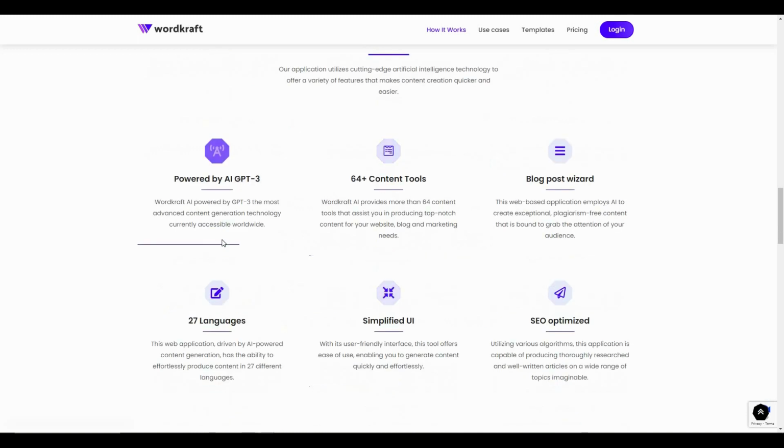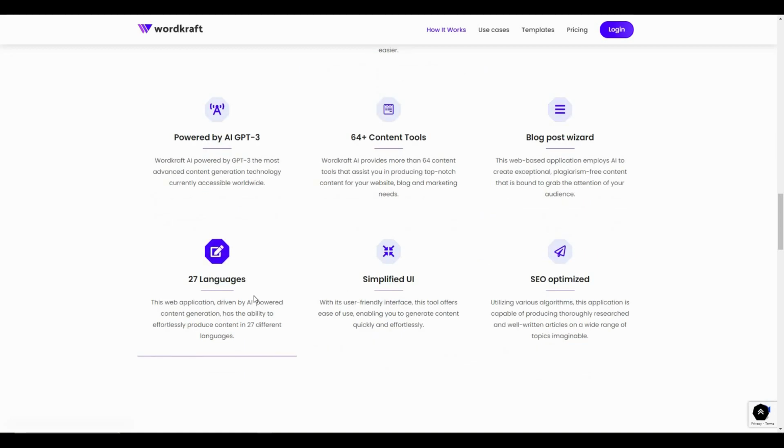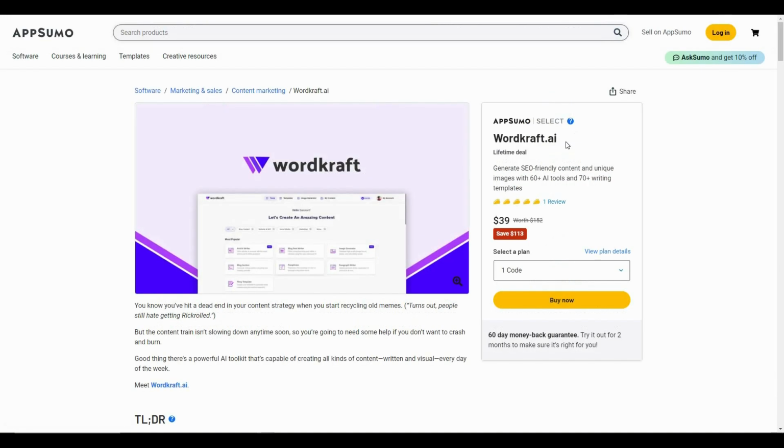And Wordkraft has a lot of use cases, as you can see on their website, and there are also some advanced features. So the platform is powered by GPT-3. There are over 60 content tools, and then there is the blog post wizard, which means if you're a blogger and you constantly need articles every day, you can generate a full blog post from this blog post wizard feature. And there are 27 languages supported by Wordkraft, which means you can create your articles by AI in 27 different languages. The articles are going to be super SEO optimized, and the user interface is also very friendly, so that even newcomers won't have any problem using Wordkraft.